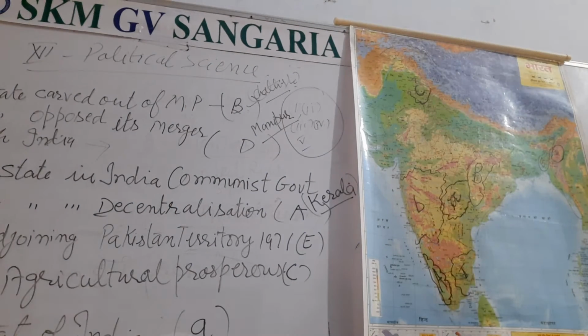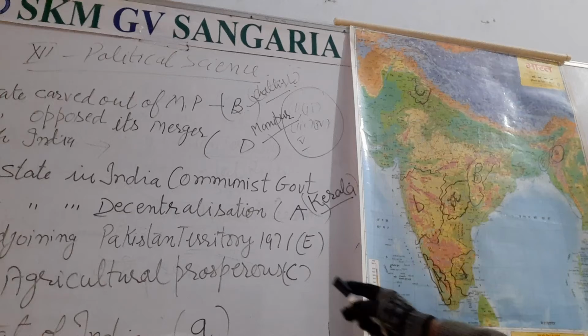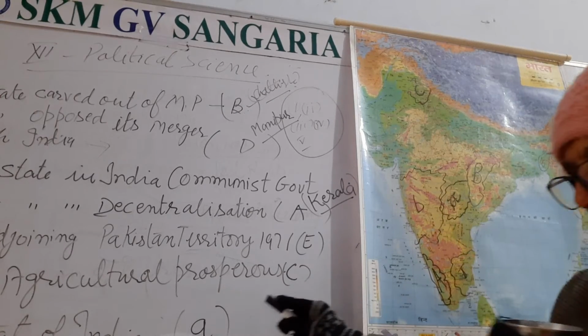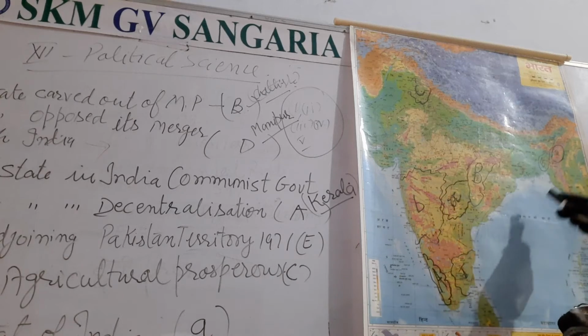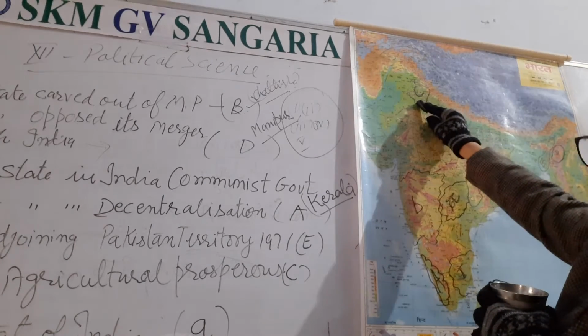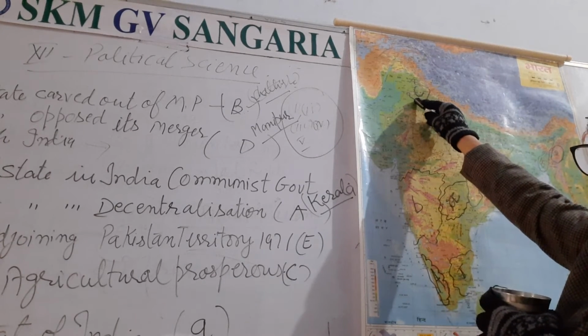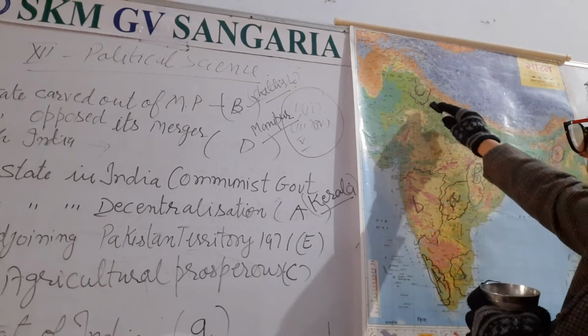An agriculturally prosperous state. Yes beta, you have to keep this in mind. Although now many states are prosperous agriculturally, but what is marked here? See, the agriculturally prosperous state. Let us search where is C. It is C. So which state is this? It is Punjab.